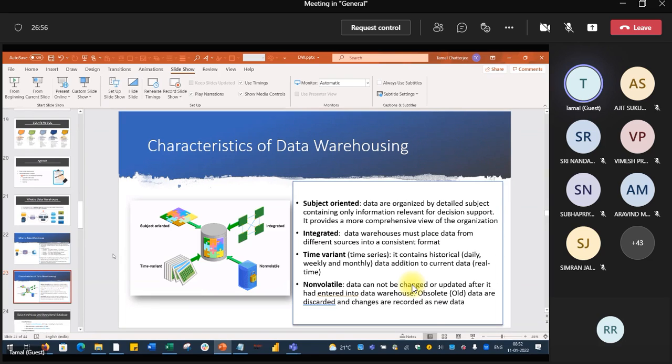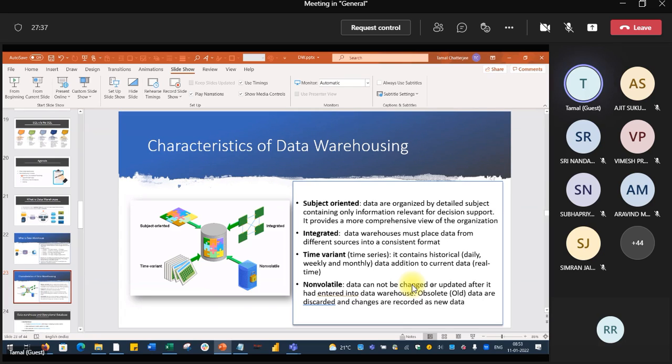It is majorly fixed, will not change very frequently, and is for analytical purposes. A data warehouse has to be subject oriented, which means department-wise data marts. We break down the data warehouse into different data marts to properly utilize the data. Time variant means it contains historical data, and normally it does not contain real-time data.